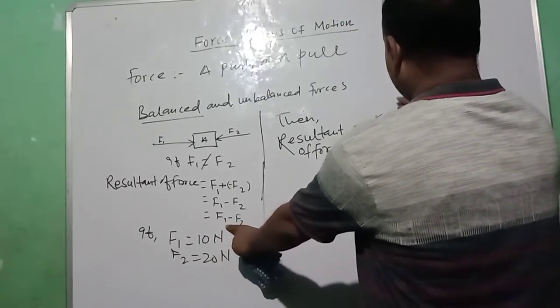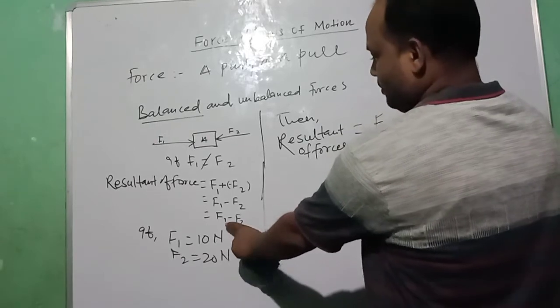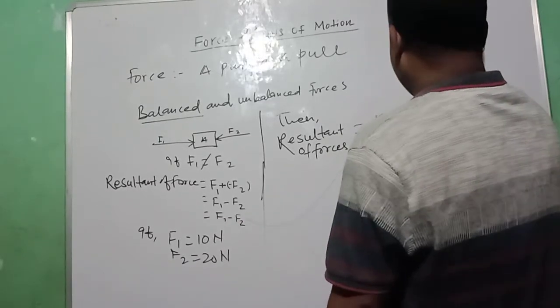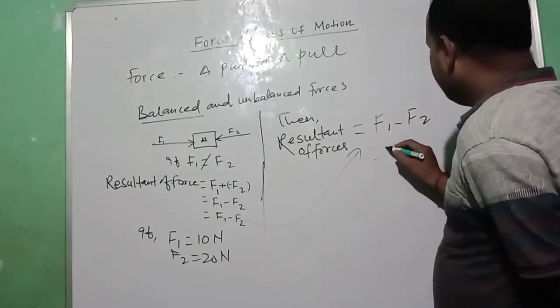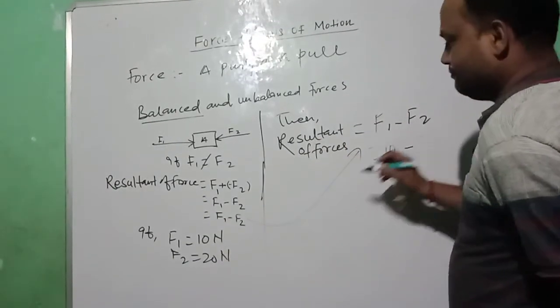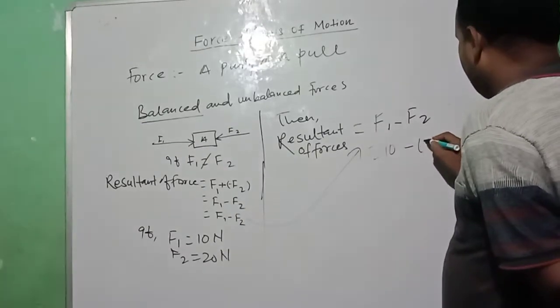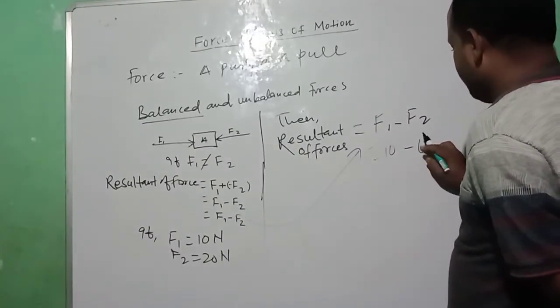What is the value of F1? 10 Newton minus F2, 20 Newton.